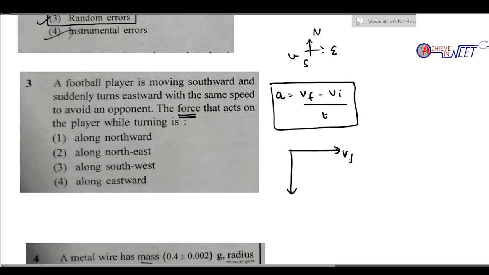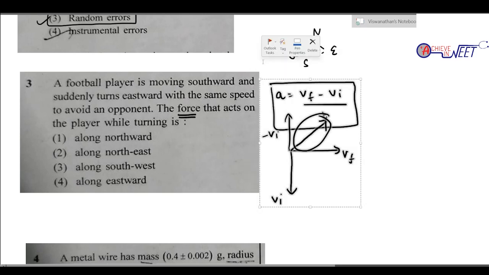This is going to be Vf, this is going to be Vi. So the resultant of Vf minus Vi can be written with minus Vi, so it is going to be somewhat in this direction. It is going to be along northeast. That should be the right answer.